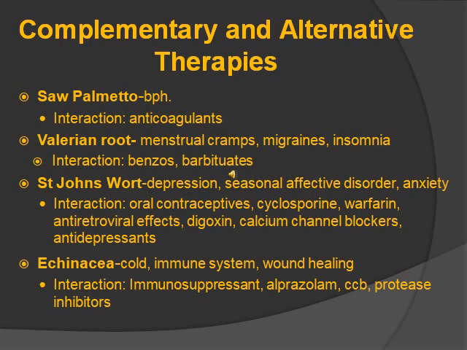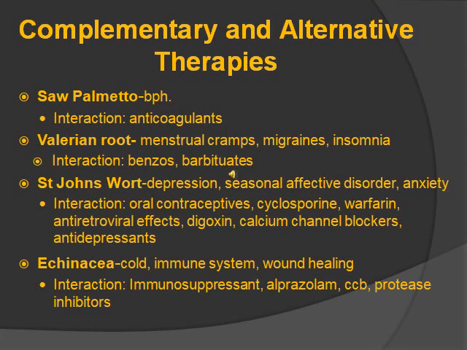Then the next one is Valerian Root, and this is used for menstrual cramps, migraines, insomnia, and this interacts with benzodiazepines and barbiturates. The next one is St. John's wort, and it's used for depression. This they like to ask for, seasonal affective disorder, and anxiety. It interacts with a lot of stuff. So just know that it interacts with a lot of stuff like oral contraceptives, cyclosporine, warfarin, antivirals, digoxin, calcium channel blockers, and antidepressants.